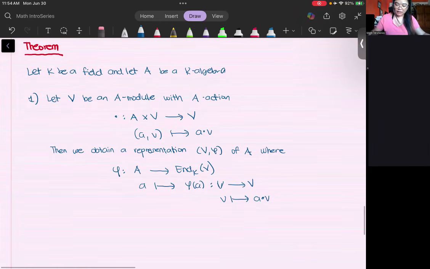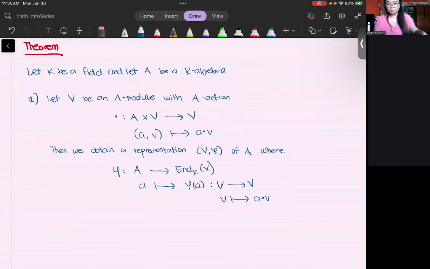Okay, so that's what literally happened earlier. We had a representation, then we obtained a module. But actually, you can also do it the other way. If you have a module, then you obtain a representation.